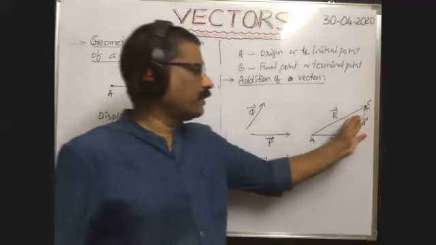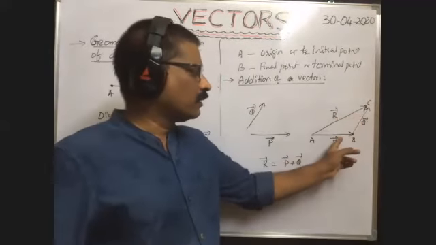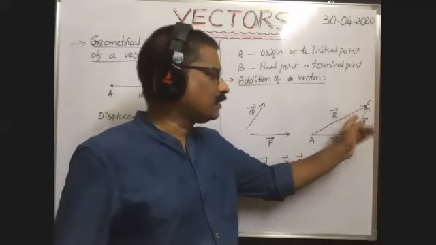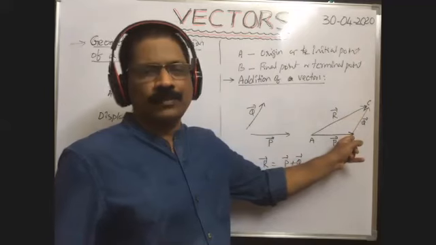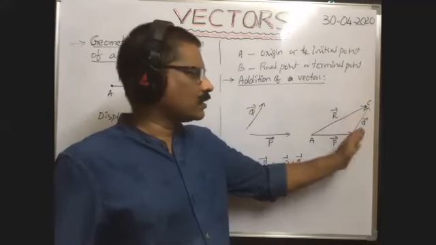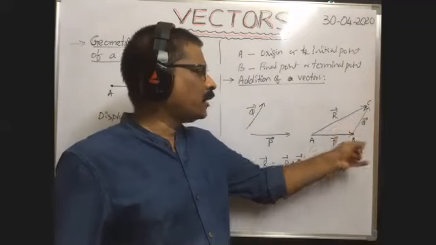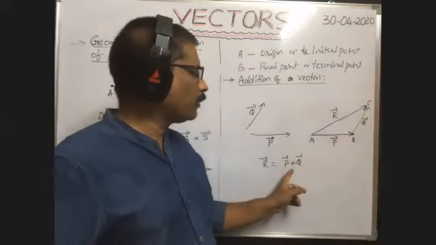So when you add the Q bar to P bar, Q bar is to be taken such that the initial point of Q bar must coincide with the final point of the P bar. Okay, it is taken like this. So we can add Q bar to P bar. When you add Q bar to P bar, definitely you will get P bar plus Q bar.